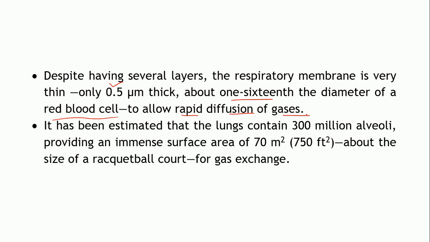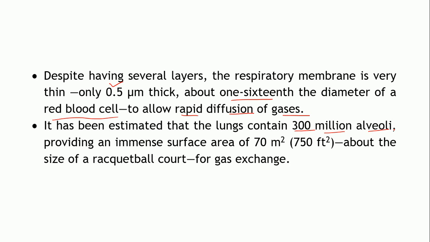Also, the surface area which is provided by the alveoli is very large. There are roughly 300 million alveoli present within the lungs. So, can you imagine the amount of surface area which is provided for the gaseous exchange?